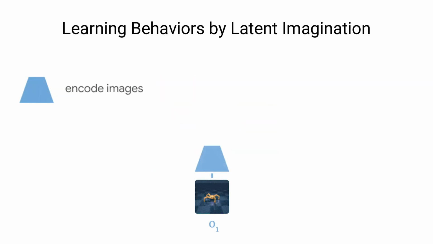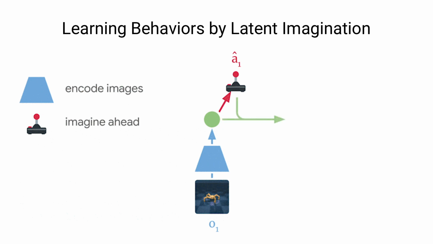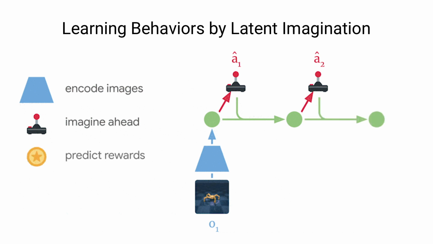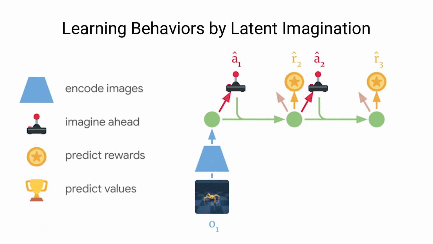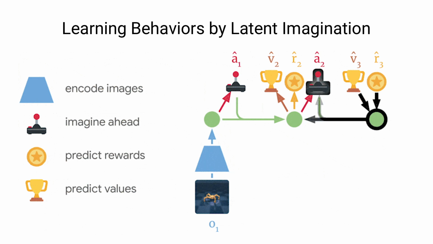We start by encoding past images to obtain a set of initial model states. Using the actor network to select actions, we then predict a sequence of model states. For each model state, we predict the corresponding reward and value. To improve the actor, we backpropagate these rewards and values through the sequence of model states back into the actor network. To differentiate through stochastic states and actions, we use reparameterized samples or straight-through estimation.